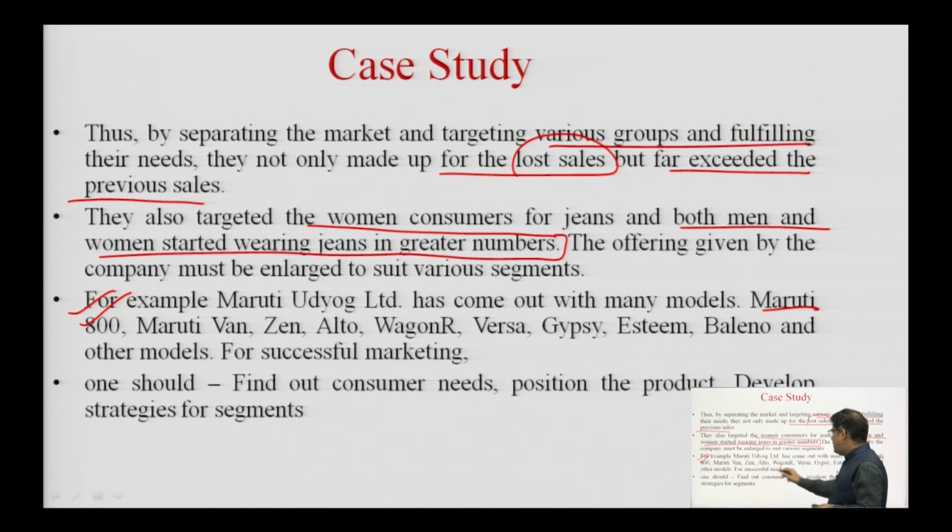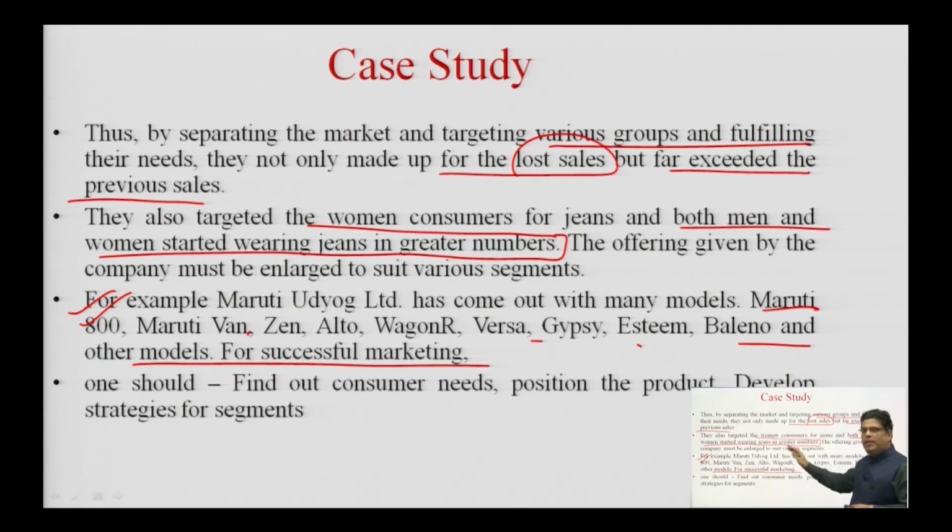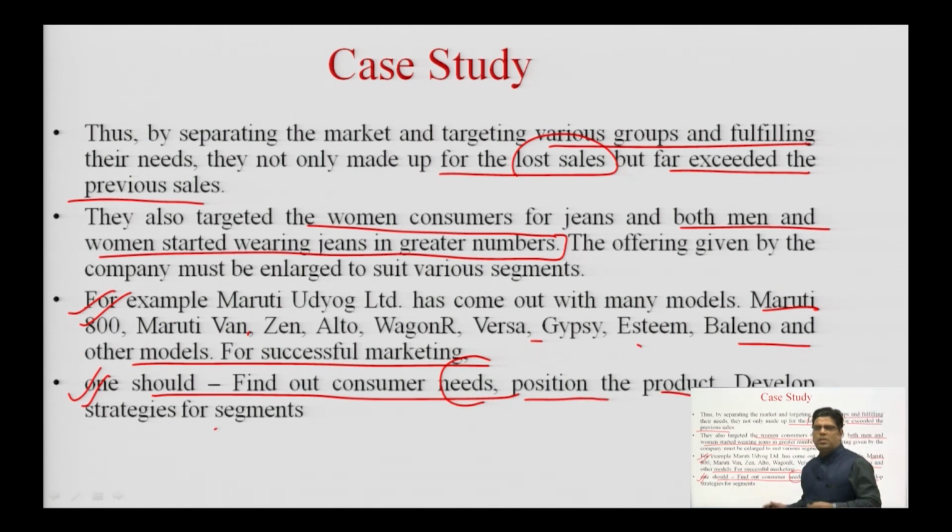It has Maruti 800, Maruti Van, Zen, Alto, Wagon R, Versa, Gypsy, Esteem, Baleno and other models. So, these are various models which are offered to the consumers of various segments so that they can purchase a product of their choice. So, therefore, the learning from this case study is that one should find out consumers' needs, position the product and develop strategies for various different segments.